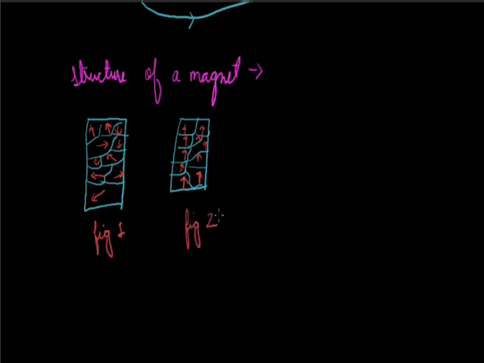We can compare both structures: in the iron piece the domains are not aligned in the same direction, while in the magnet these domains are aligned in one particular direction. Thus, magnetism in the iron piece is temporary. If this iron piece is kept near the magnet, then the domains of the iron piece will also align as in the magnet.